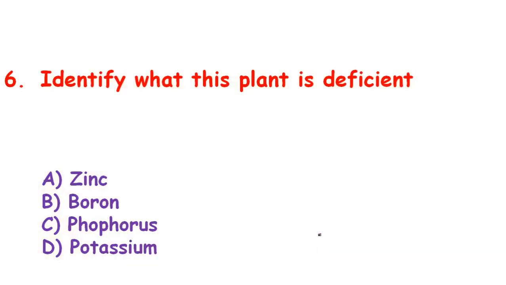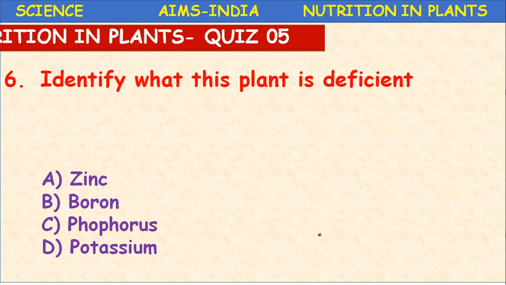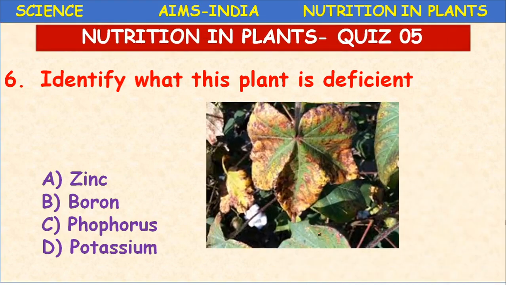Next, identify what this plant is deficient. See, dry appearance with some spots on the edges, veins are green, and the remaining part of the leaf becomes pale yellow, and drying is also there, a burnt-like appearance. So it is the deficiency of potassium.